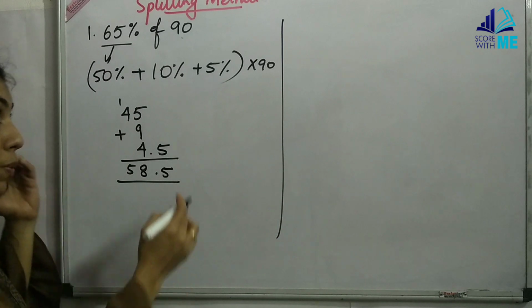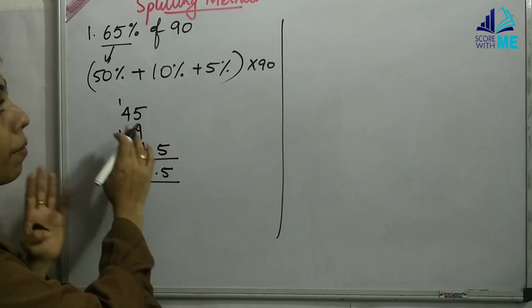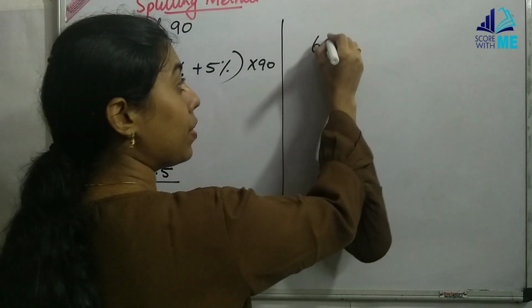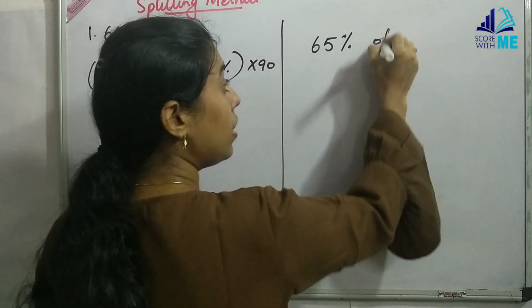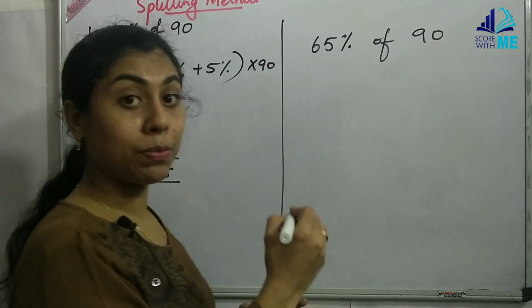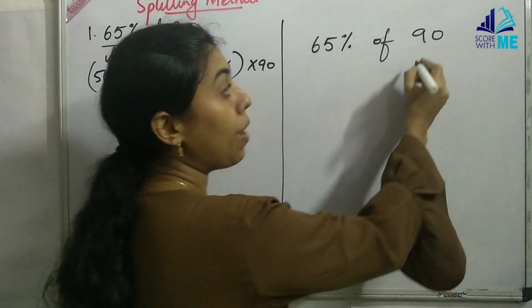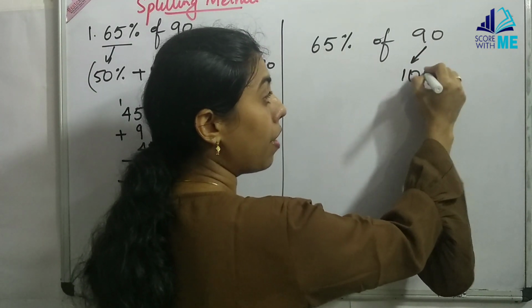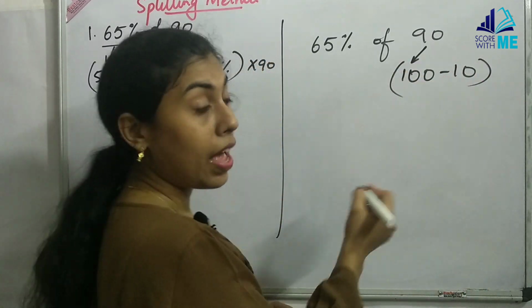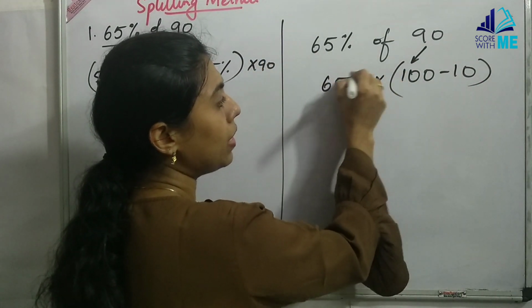Next, I am going to split the number part of it. Now, percentage I am going to keep it as it is. Let me rewrite the question. 65% of 90. Now I am going to split the number. So when I am going to split the number, 90 has to be divided, right? I am going to break this 90 as 100 minus 10. And 65% remains as it is.